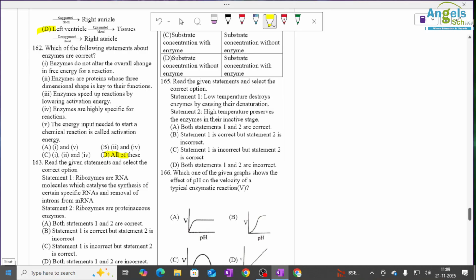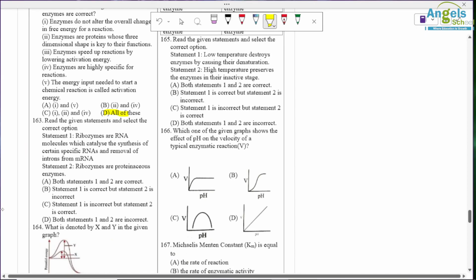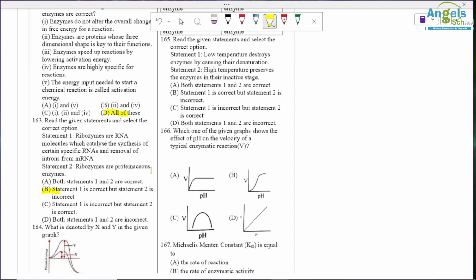Read the given statement and select the correct option. Ribozymes are RNA molecules which catalyze synthesis of certain specific RNA and removal of introns from mRNA, and ribozymes are proteinous enzymes. So the second statement is incorrect. The first one is correct. Okay, so B is correct here.